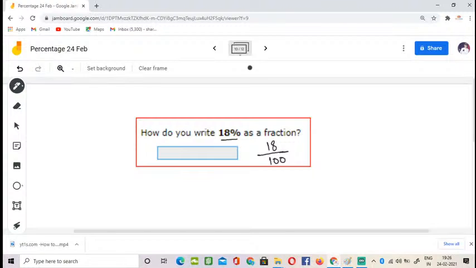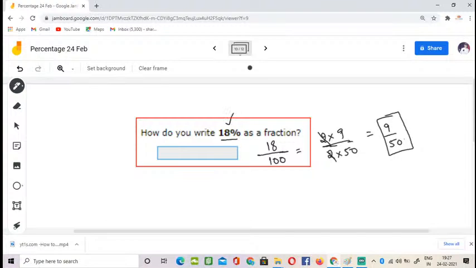Okay, so we will reduce this to the simplest form. What is the simplest form? 2 times 9 by 2 times 50. To simplify, I'm writing it with multiples of 2. If I cancel 2, I get only 9 by 50. How do you write 18% as a fraction? A fraction is numerator divided by denominator, right? This is the fraction format.